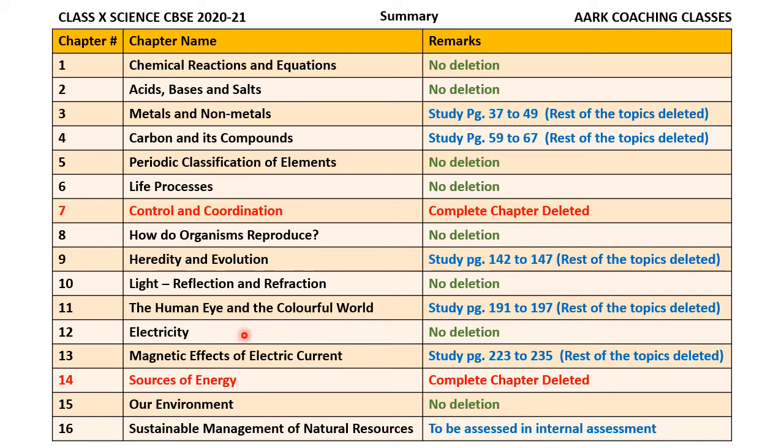Now, chapter number 12, Electricity. There is no deletion, so you have to study this chapter completely. Chapter number 13, Magnetic Effects of Electric Current. You have to study from page number 223 to page number 235. Rest of the topics, which include construction and working of DC generator and domestic circuit, are deleted from this chapter.